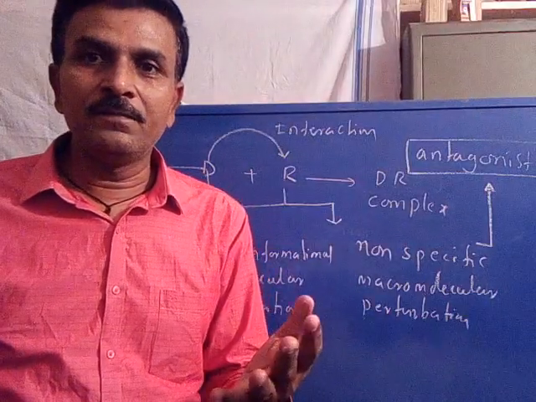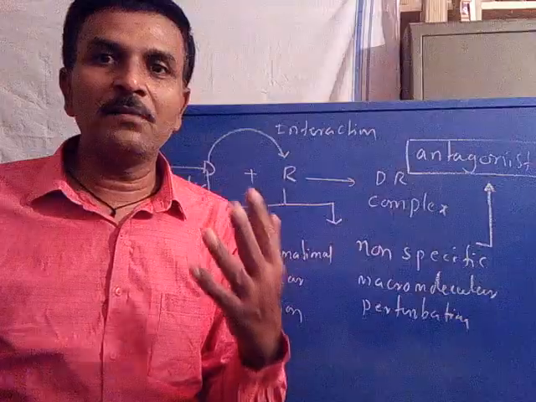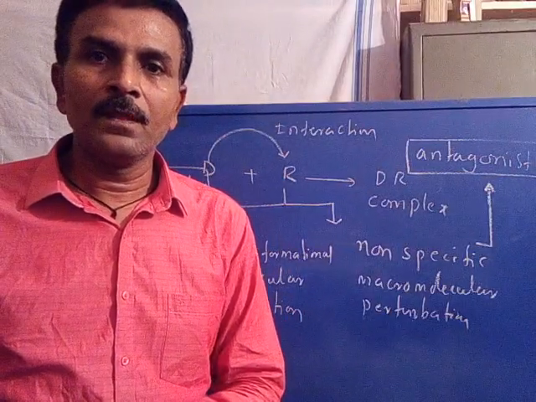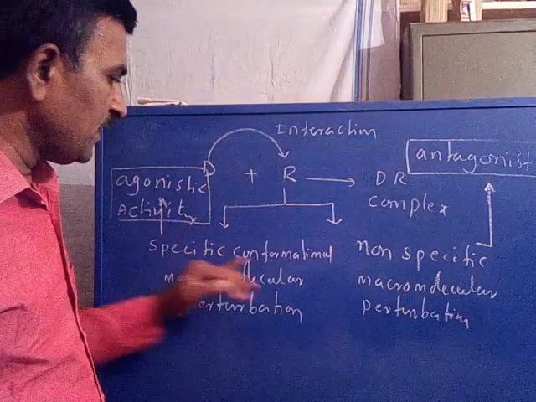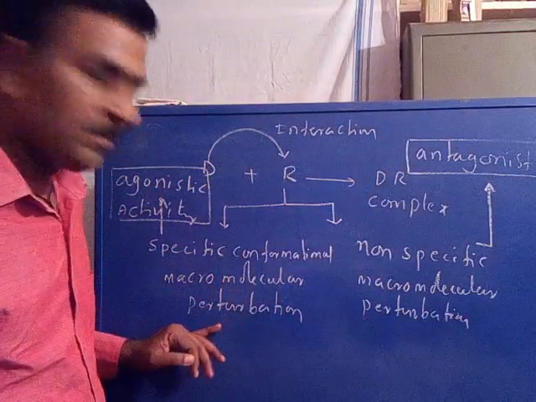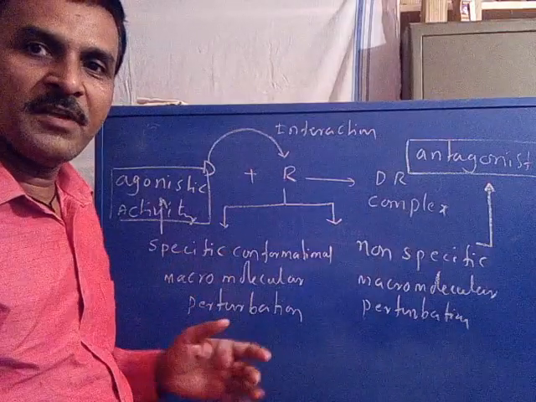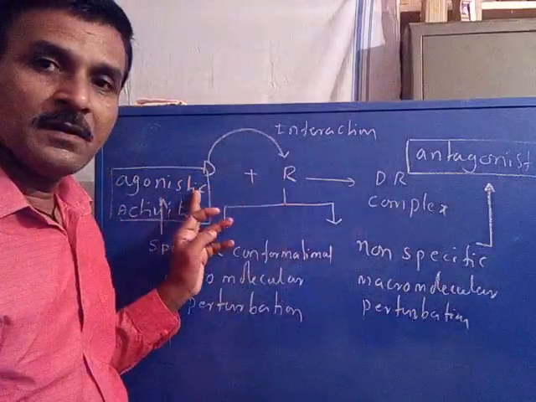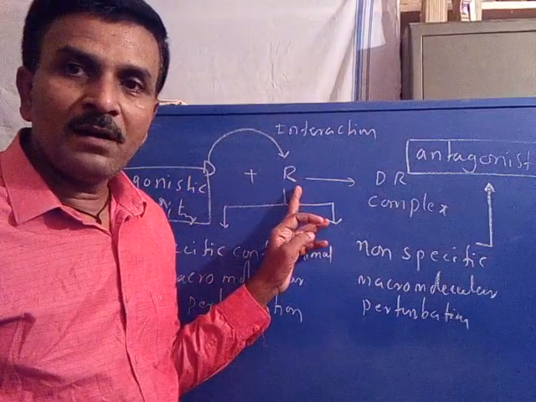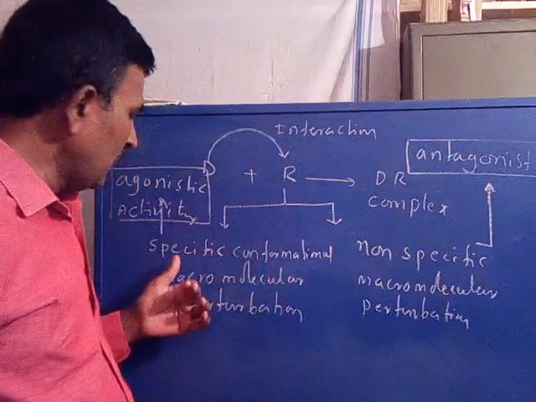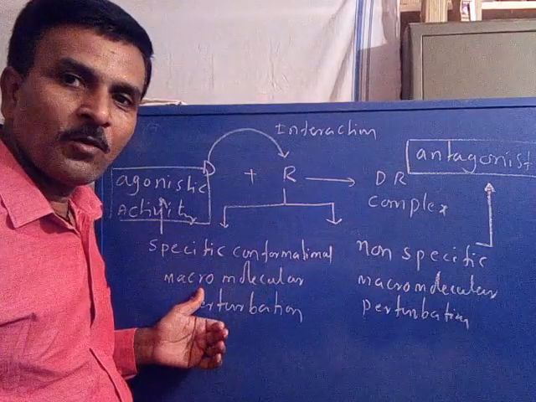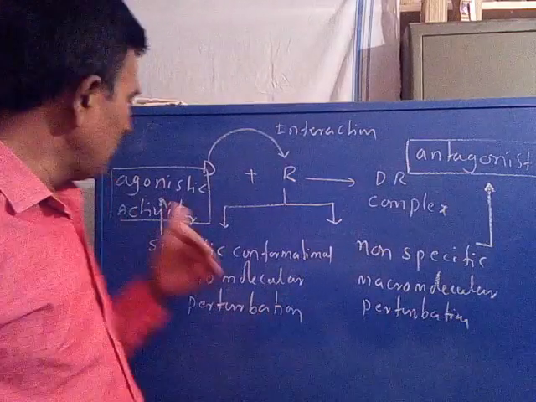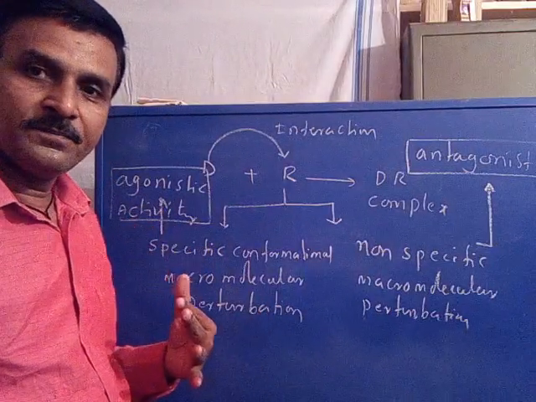When a drug binds with the receptor, if the receptor initiates a specific conformational macromolecular perturbation, I already told you perturbation means alteration, then we may observe agonistic activity from the drug.